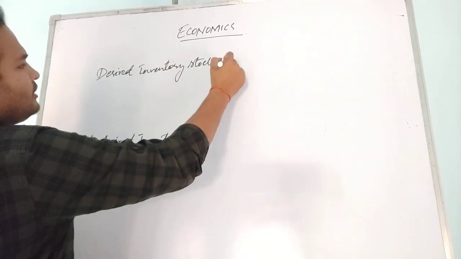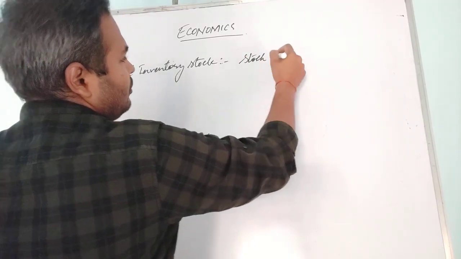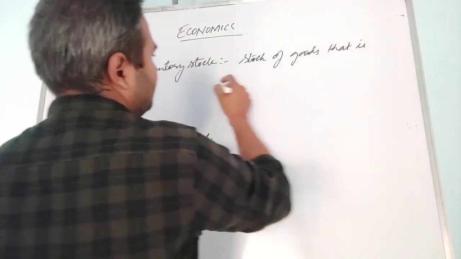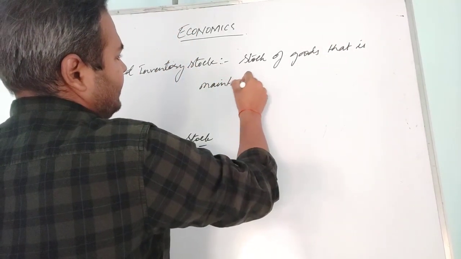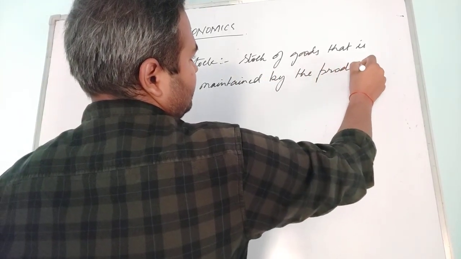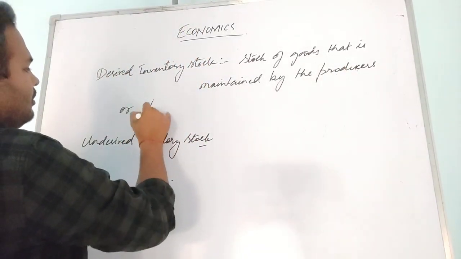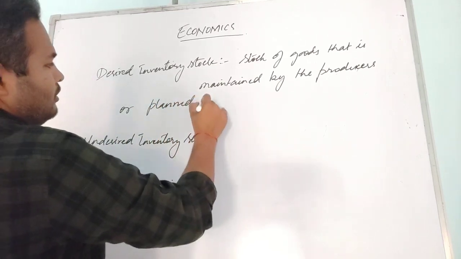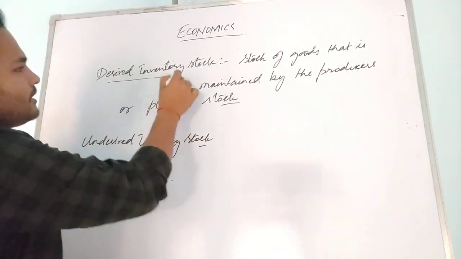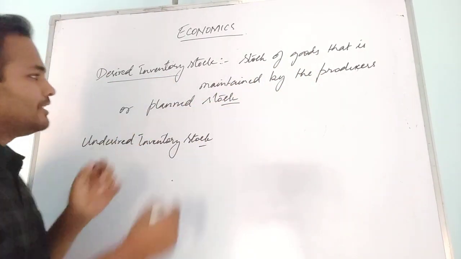Desired inventory stock can be said as the stock of goods that is maintained by the producers, or you can say planned stock.